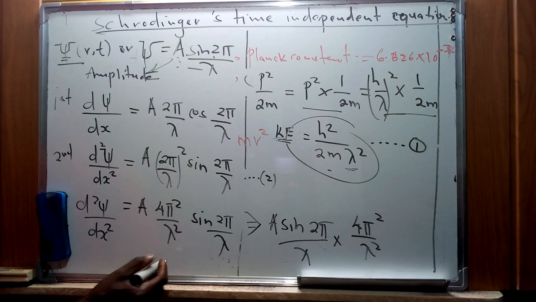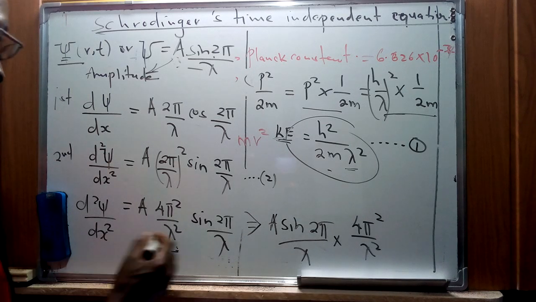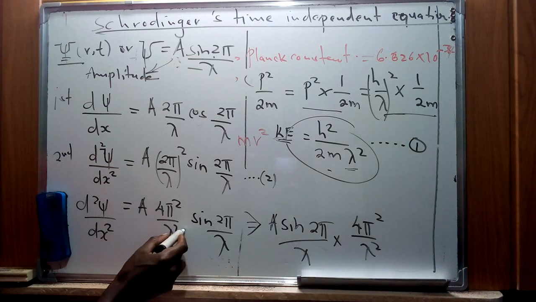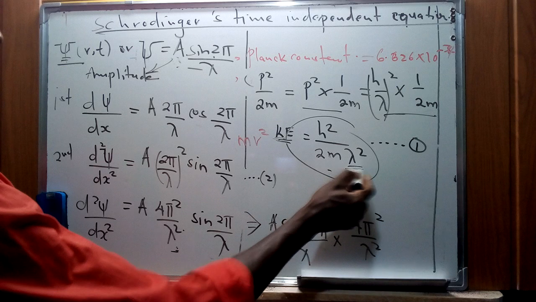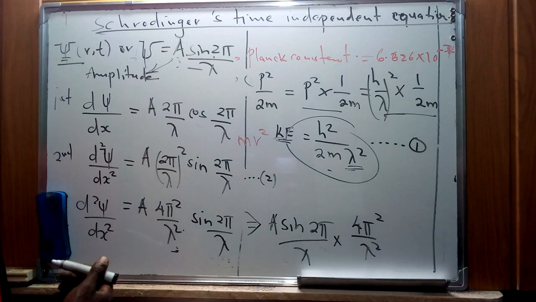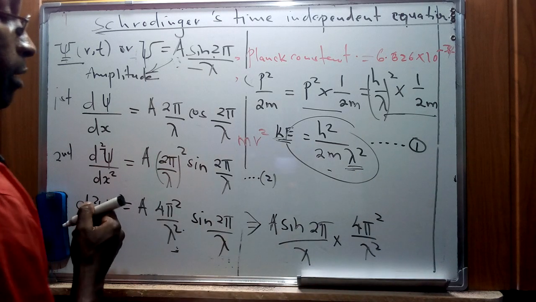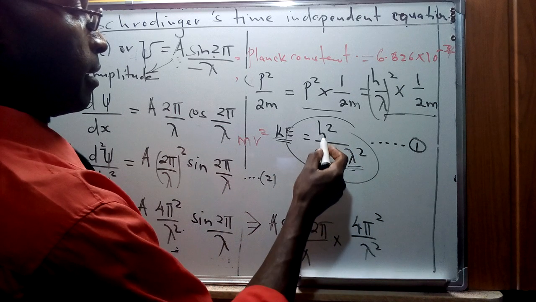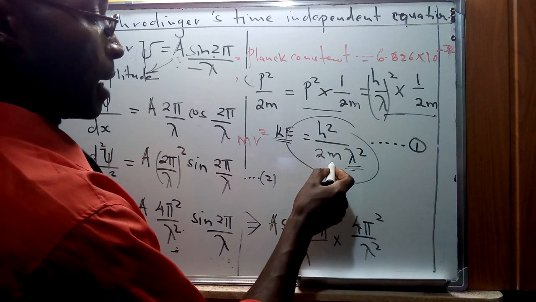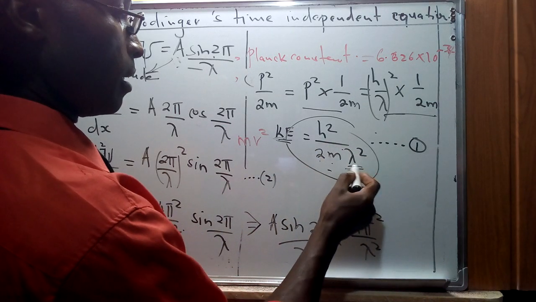But from this equation, we have seen that we can have a definition for the inverse of lambda squared, which is a section of this. So remember, this one can be written as h squared over 2m times 1 over lambda squared.